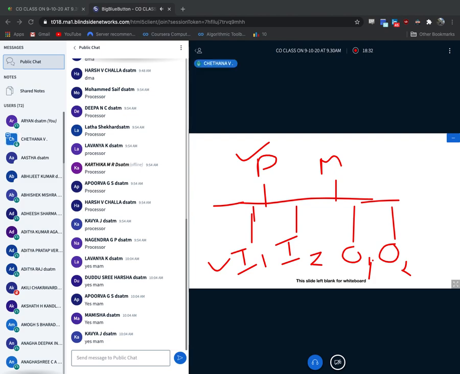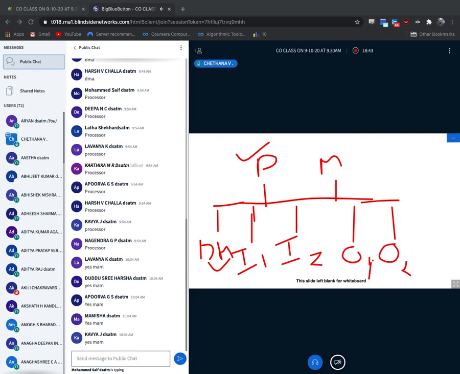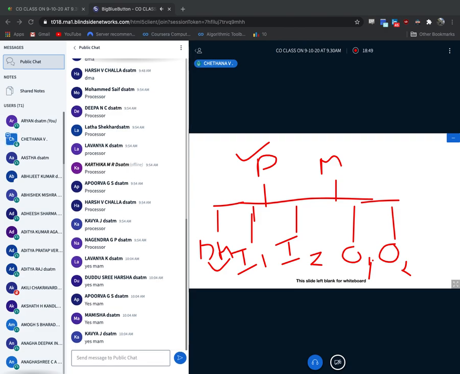I'll add one more: the DMA controller. Now assume this is the DMA, this is input one, this is input two, this is output one, this is output two. We have all these devices. Now the DMA wants the bus. This bus is required by the DMA, sometimes input one, sometimes input two, sometimes output one, sometimes output two. So n number of devices may require the bus.